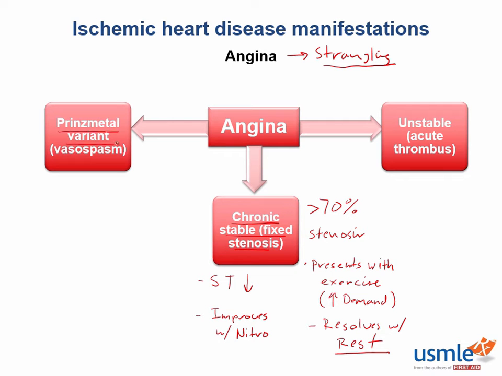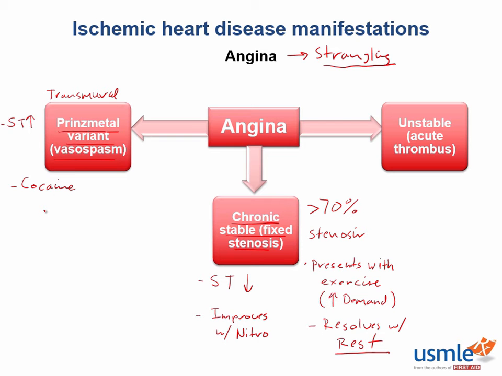Now, next up, we have Prinzmetal's variant angina. Now here, there's transmural strangling due to coronary artery vasospasm, and this leads to ST segment elevations because the entire wall goes ischemic. Here you'll see identifiable triggers such as tobacco, cocaine, or triptans in the vignette. Cocaine here is a vasoconstrictor, which is why chronic users suffer nasal septum perforations secondary to vasoconstriction-mediated ischemia.